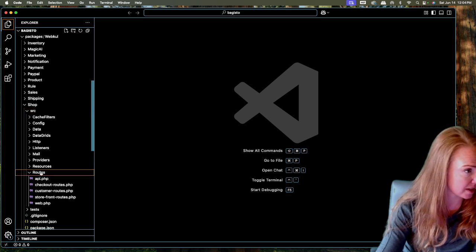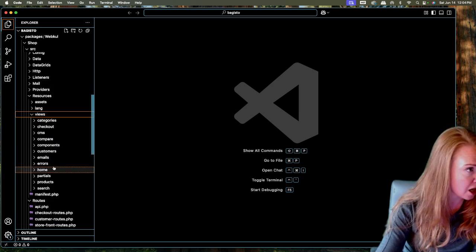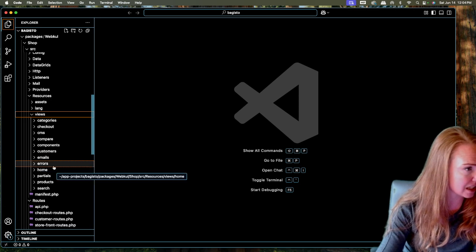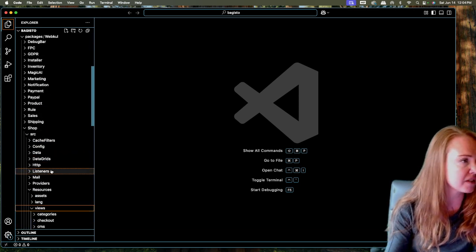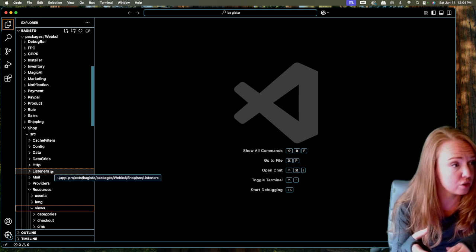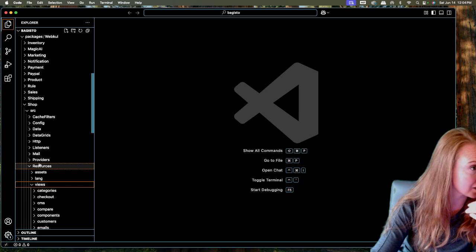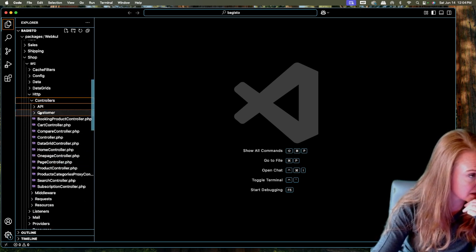So we have some routes in here too, and I'm actually kind of curious as to what those routes are. But as you can see, essentially all of the dependencies, the routes, the views, and here are the controllers. Awesome. Okay, cool.